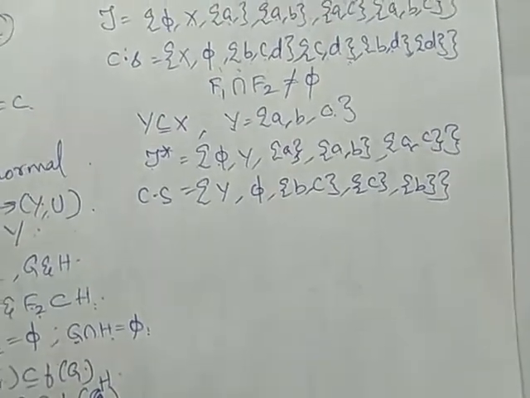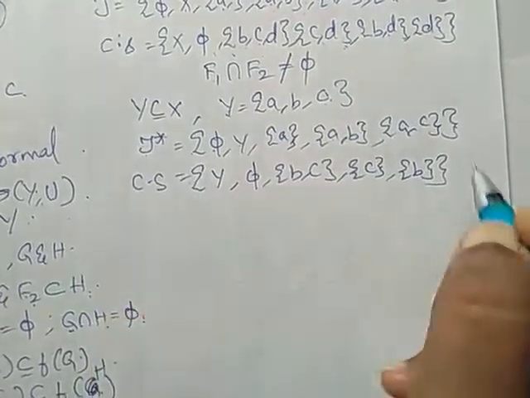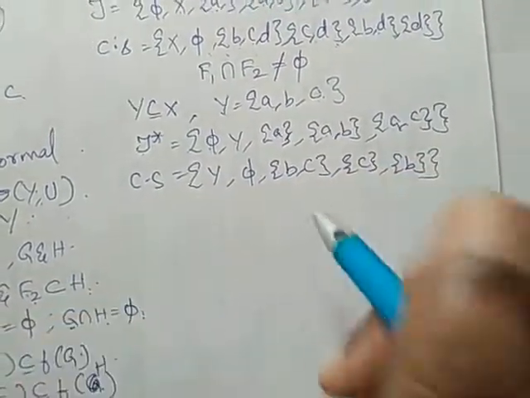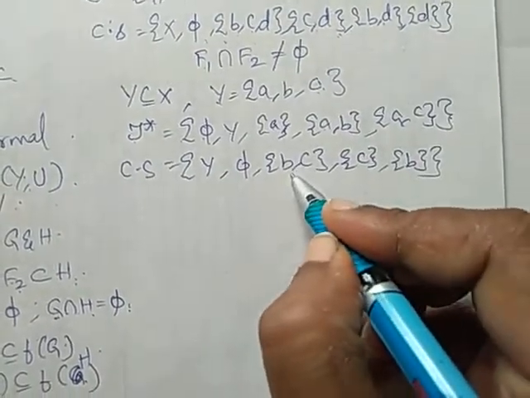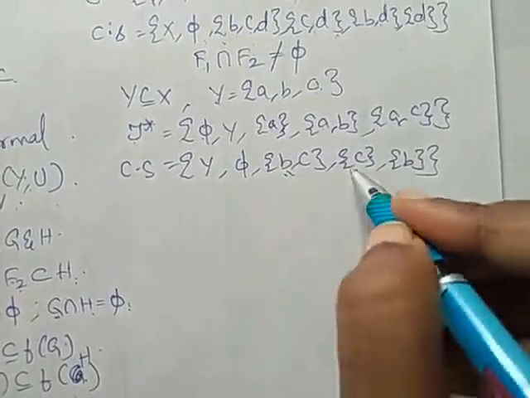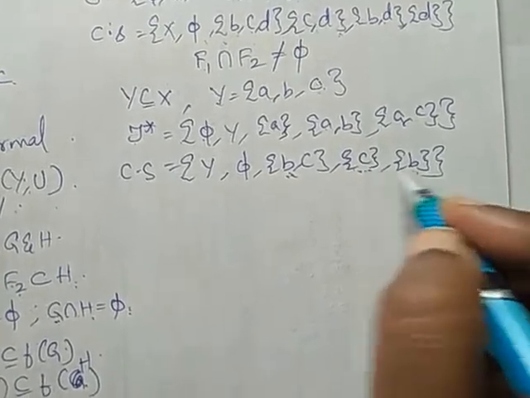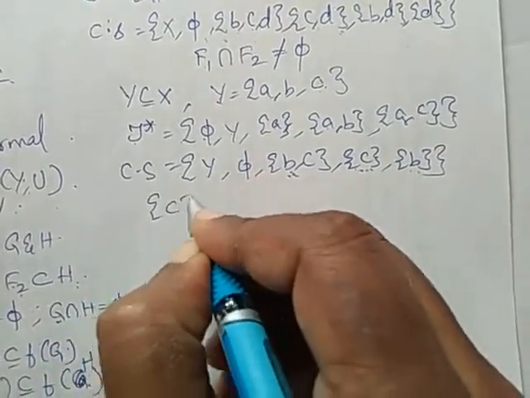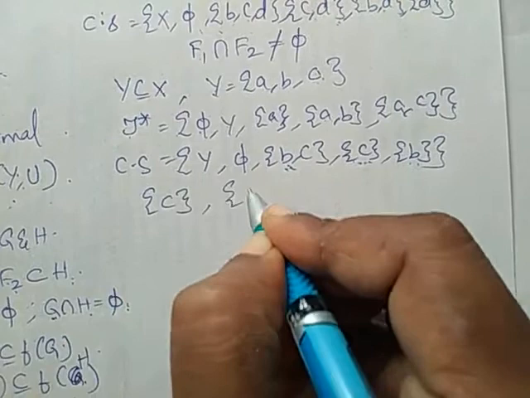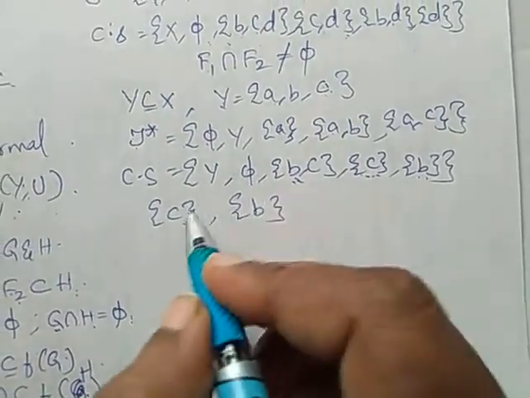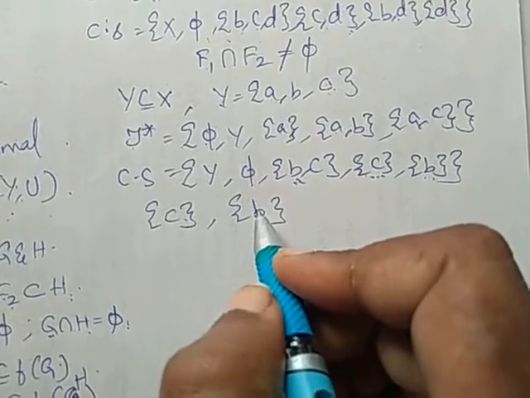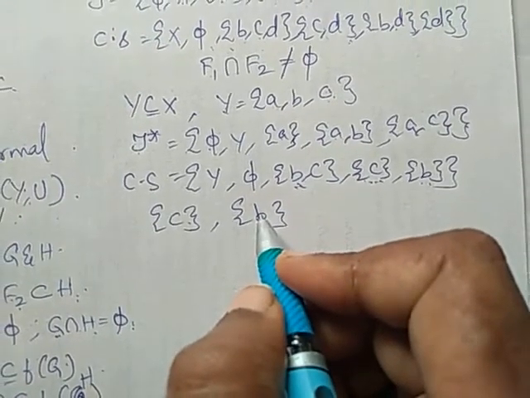Now we have to prove this is not normal. I am considering two disjoint closed sets. If I consider these two closed sets, they are not disjoint, but here closed sets exist, that is C and B are our closed sets. For every closed set, there should exist an open set which is disjoint, right?